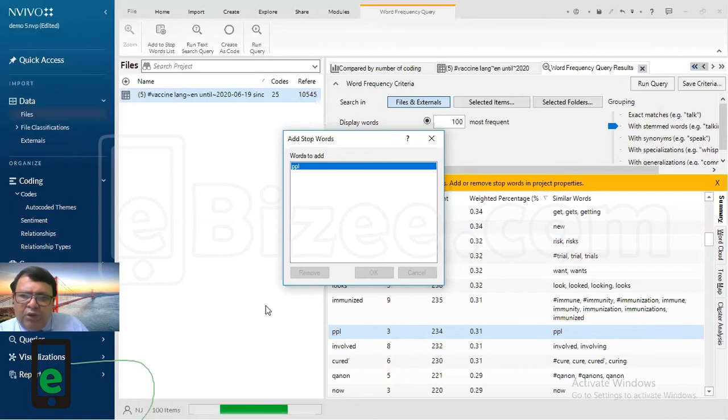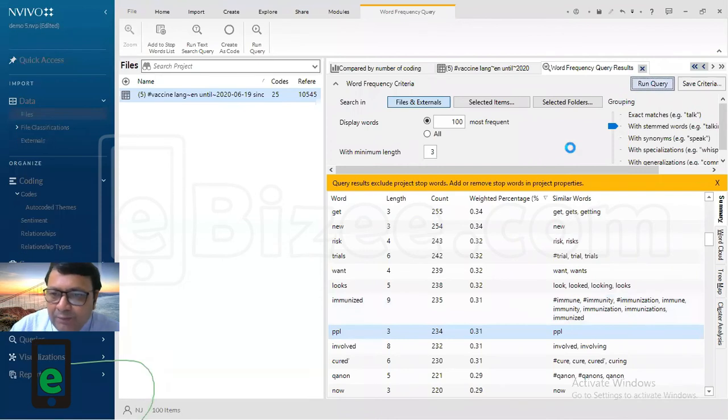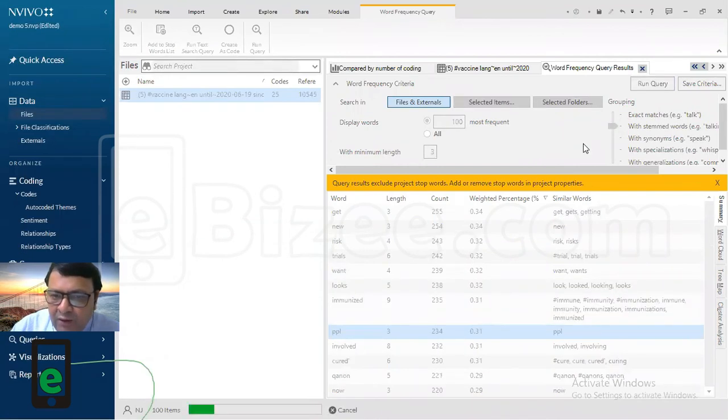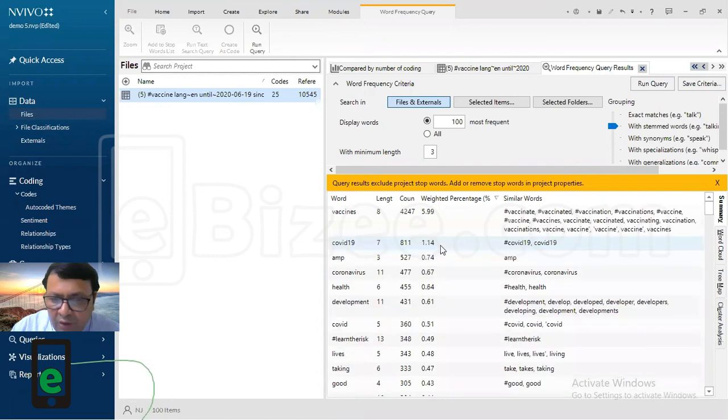These word frequencies are very widely used as an output in research papers. So we are already 1.5 hours into the session. Okay. So once you have removed this, you run the query again. When you run the query again, you can see those words are not there. HTTP is not there, right? So you can see, go back to your words. So the main word is vaccine, right?